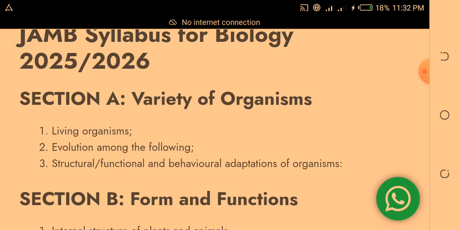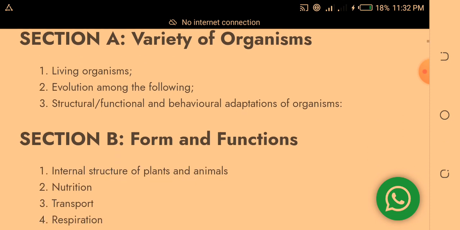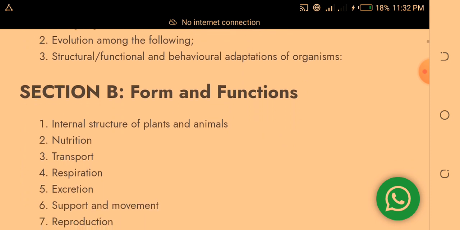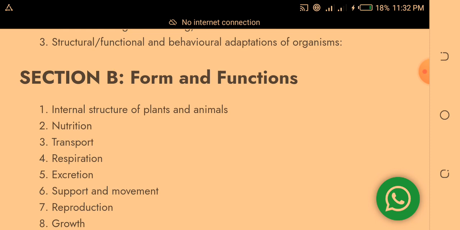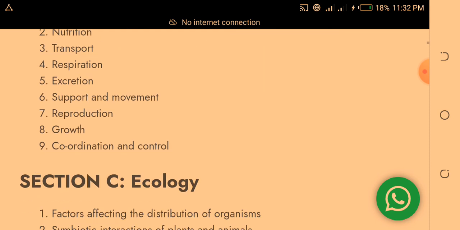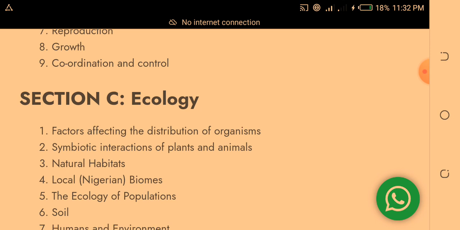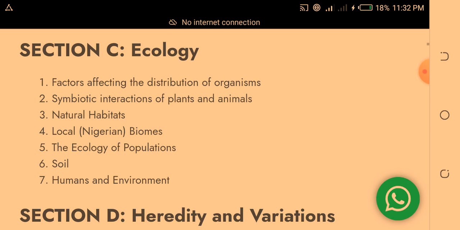So section A for JAMB is variety of organisms. Under variety of organisms, there will be many topics. We'll look at them. Section B will be forms and functions. Under forms and functions, there will be many topics. Section C will be ecology. Under ecology, there will be many topics, and I will mention those particular topics that JAMB brought out.